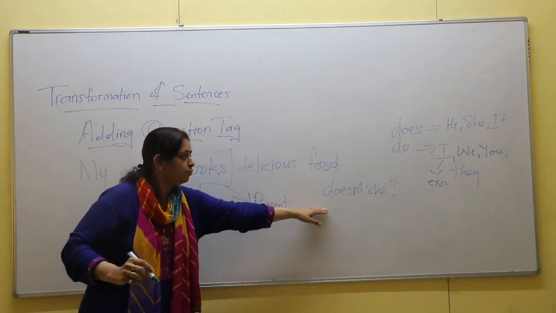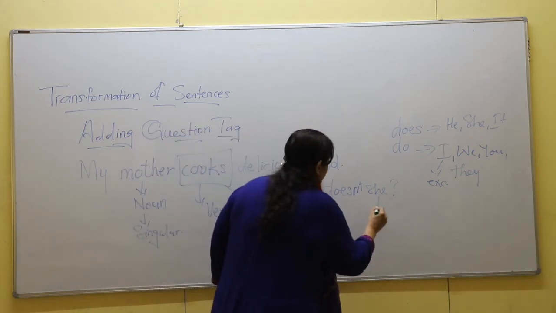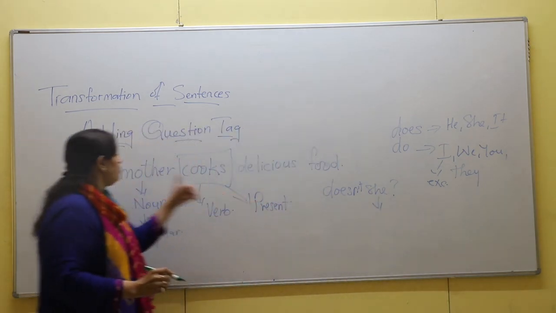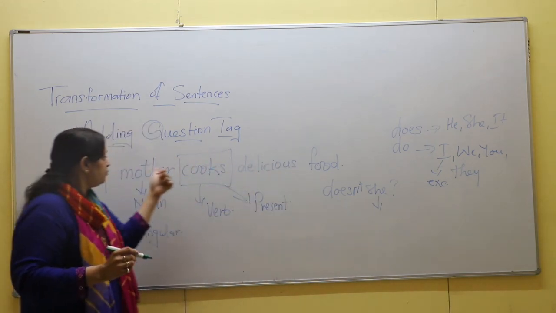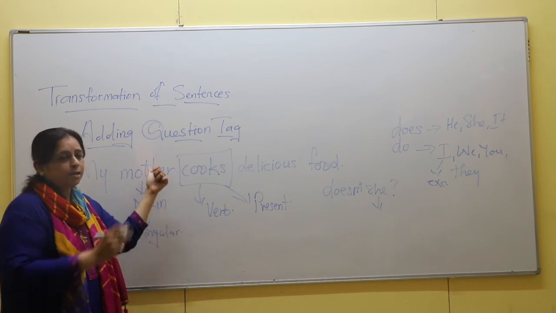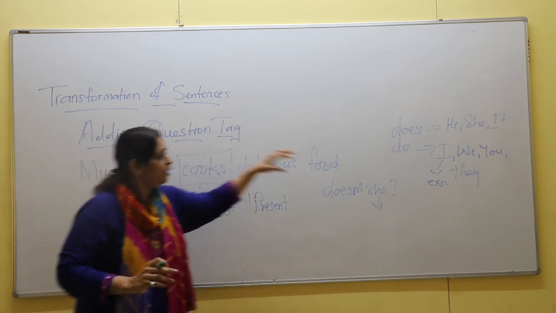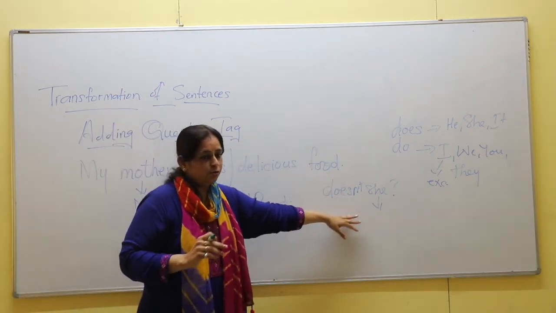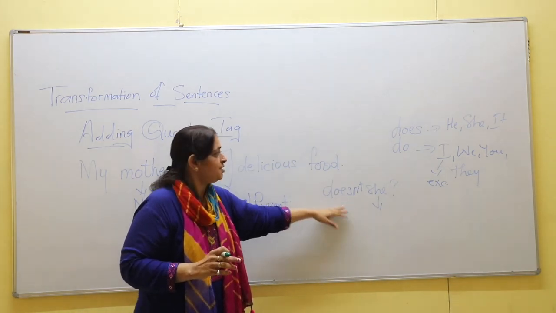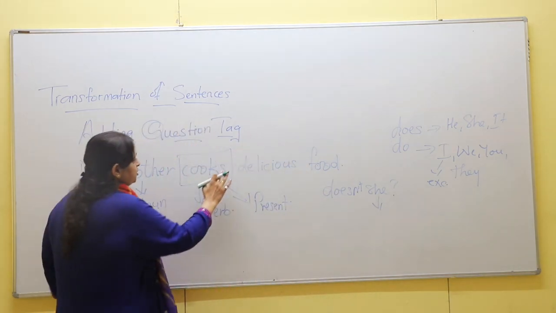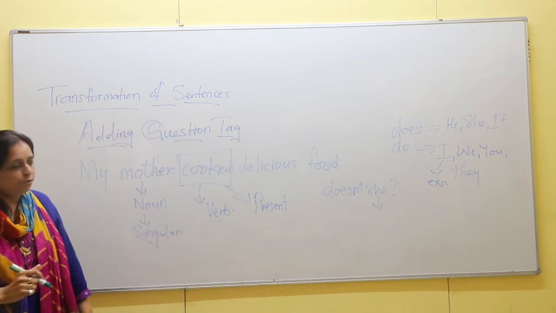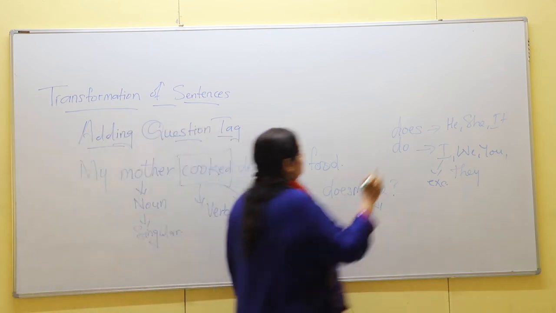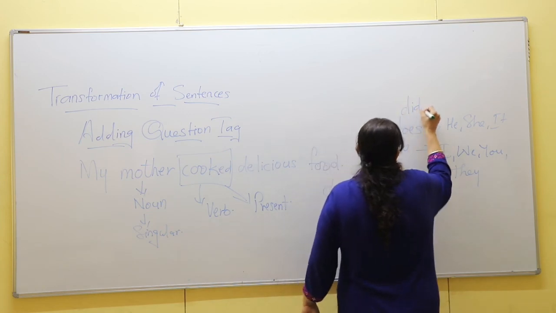Because the sentence is in the affirmative form, your question tag will be negative. Now see, I have used the pronoun of mother. You cannot write the same noun. You have to apply the pronoun of the given noun when you are adding question tag to the sentence. Okay? The same way you have to go. If it was here, my mother cooked delicious food, then you have to use the word did.